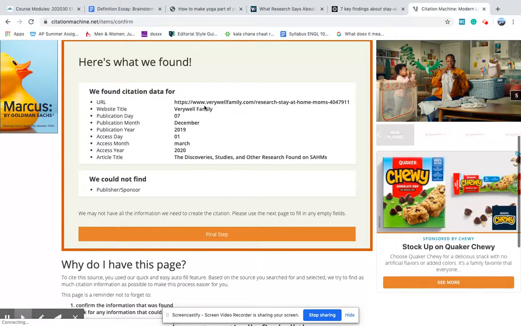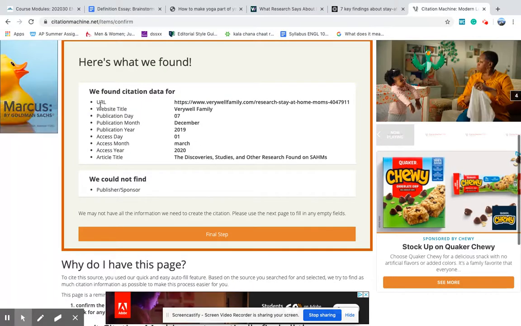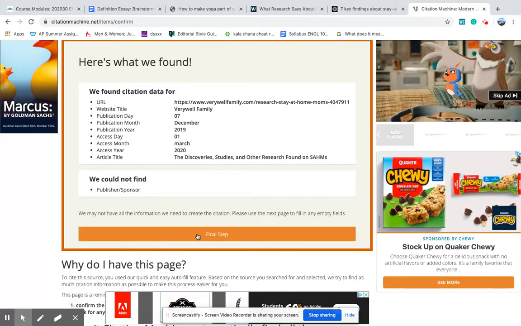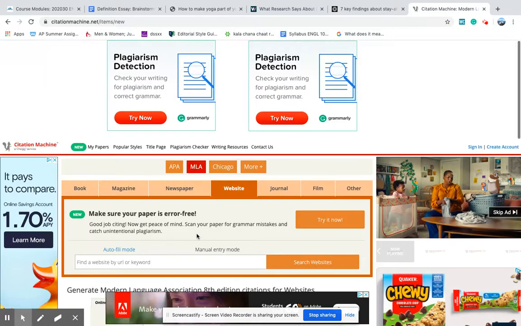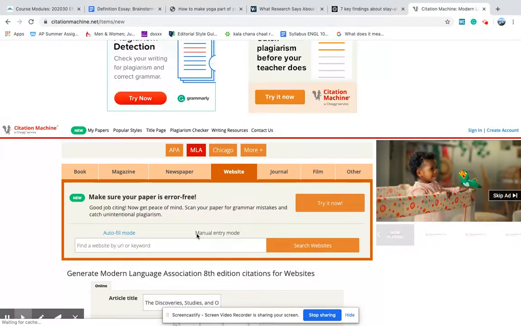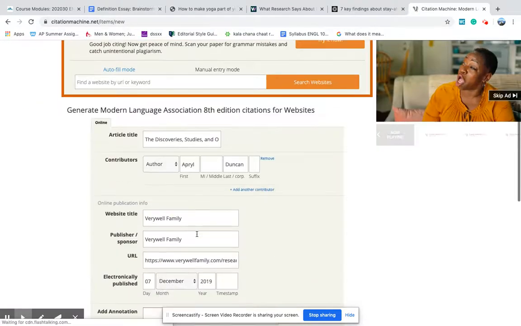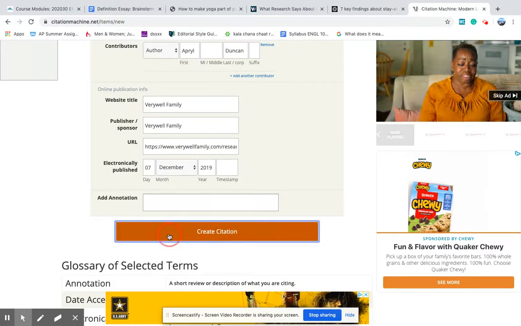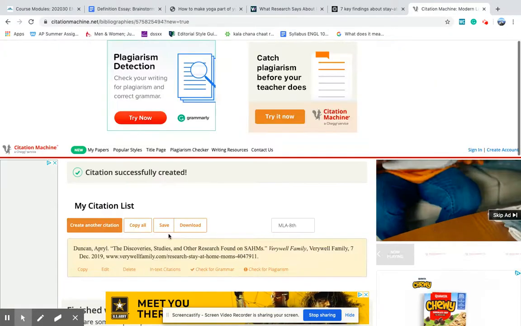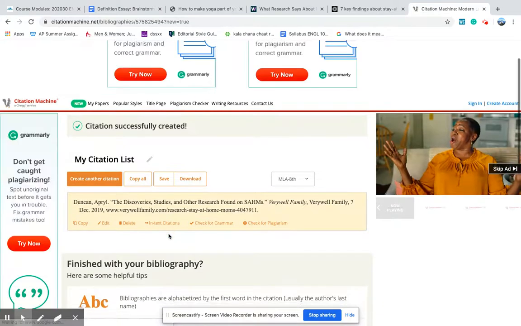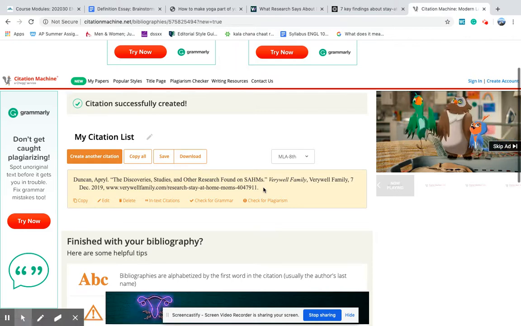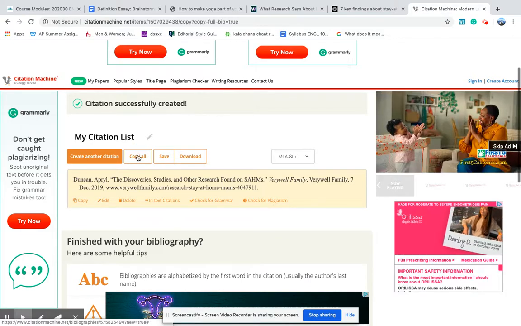Okay, so it looks like they found most of the data. If this thing is missing a whole bunch of bullet points, you're going to have to go back and enter that yourself. But it looks like mine is doing okay. And I am ready to generate it. I don't need an annotation. We're not doing that in this essay. And you can see everything you need for your works cited is right there. Okay, so I'm just going to copy all of that.